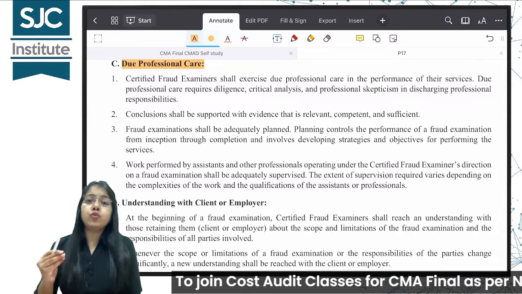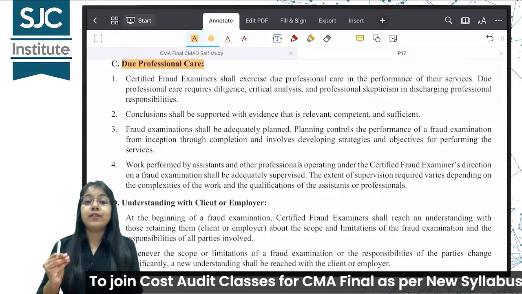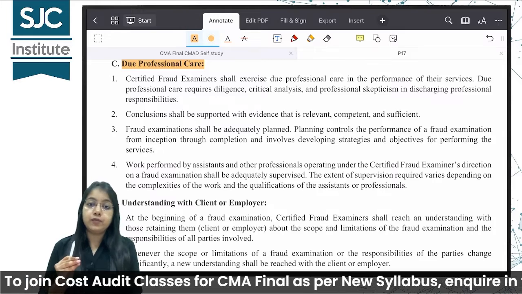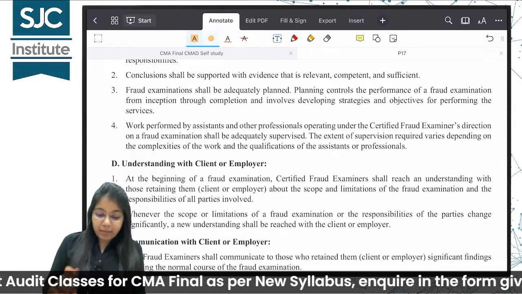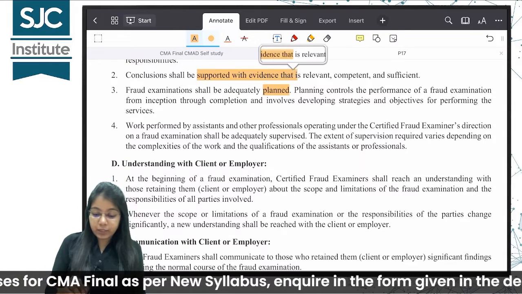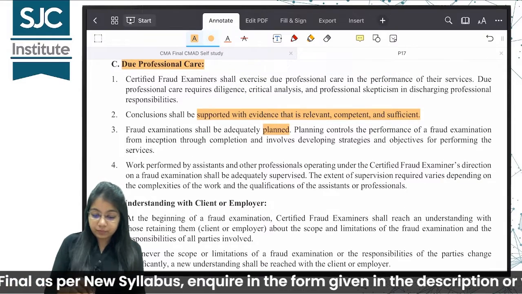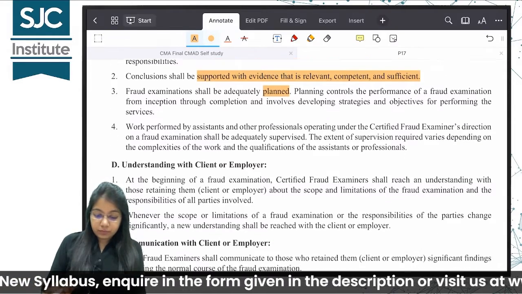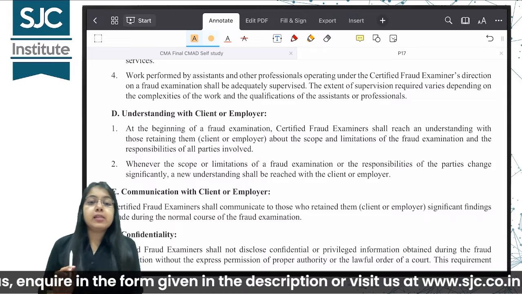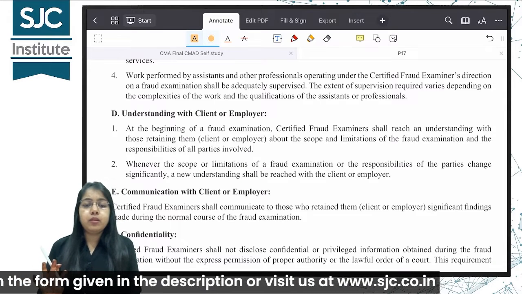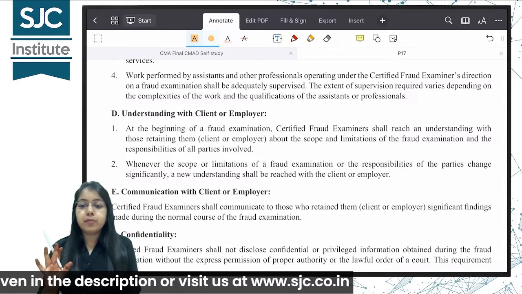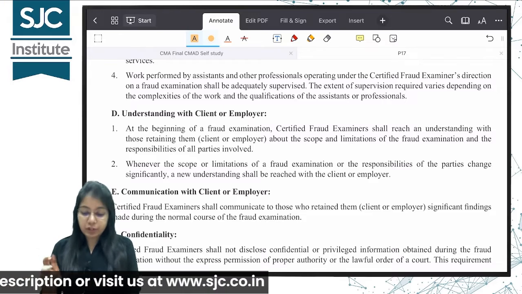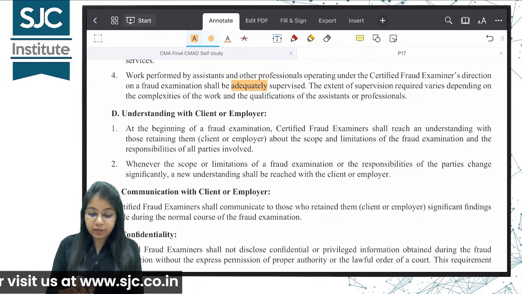And whatever conclusion you are giving, you should have relevant supportive evidence for that. Fraud examination should be adequately planned. And work performed by assistants: if I have a team, the work that is being performed by my assistants or other professionals should be properly supervised and reviewed.